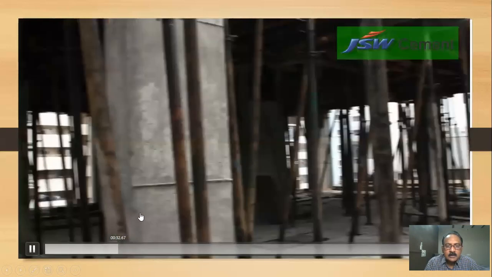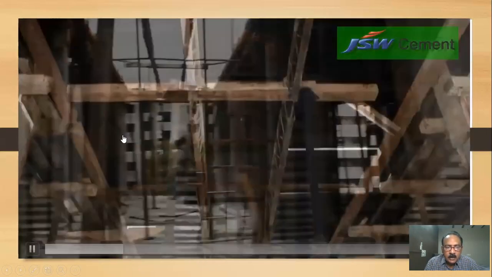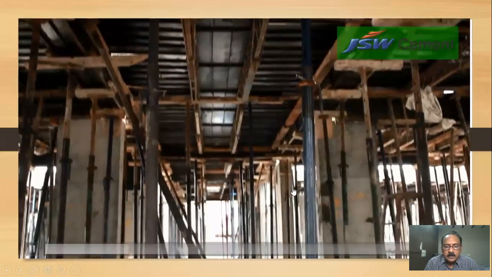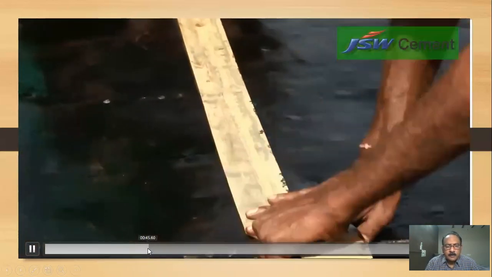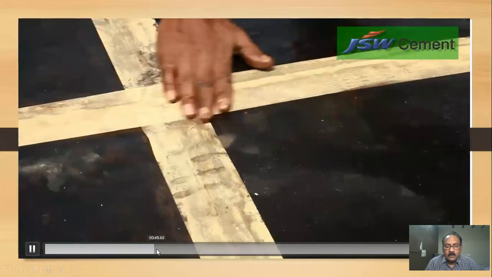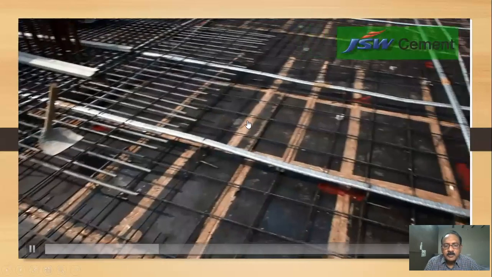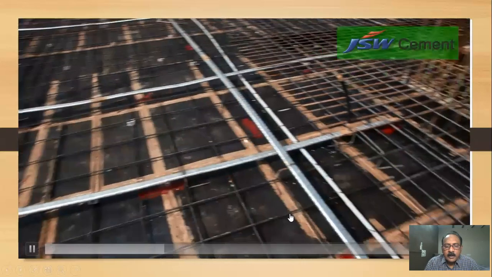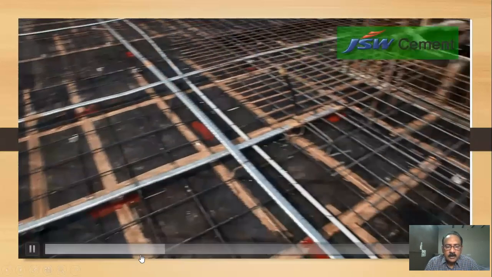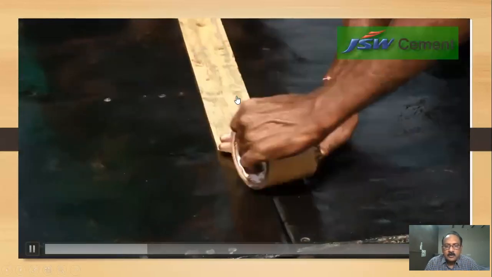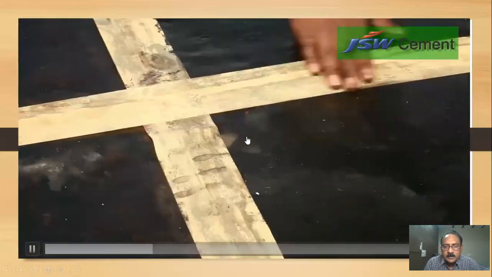If you see this adjustment of these bars, nowadays wooden formwork is replaced by this steel formwork, and gaps you have to fill like this. These gaps are filled in the slab. Suppose a slab is there, how are they closing these gaps? Just observe it.